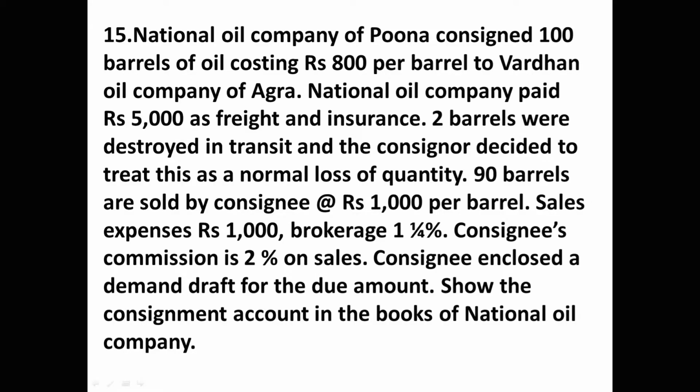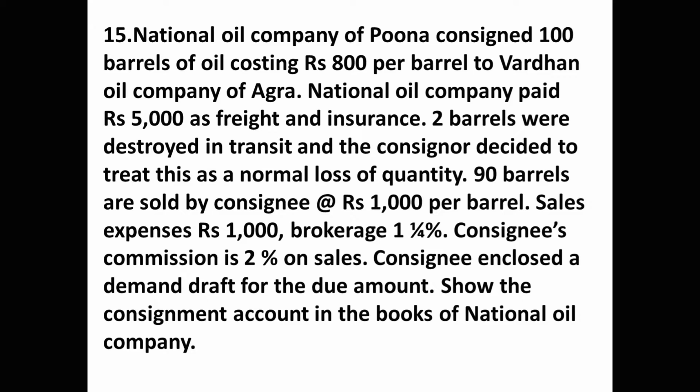National Oil Company of Pune consigned 100 barrels of oil costing 800 rupees per barrel to Vardhan Oil Company of Agra. National Oil Company paid 5,000 rupees as freight and insurance. 2 barrels were destroyed in transit and the consignor decided to treat this as a normal loss of quantity. 90 barrels are sold by consignee at the rate of 1,000 rupees per barrel.